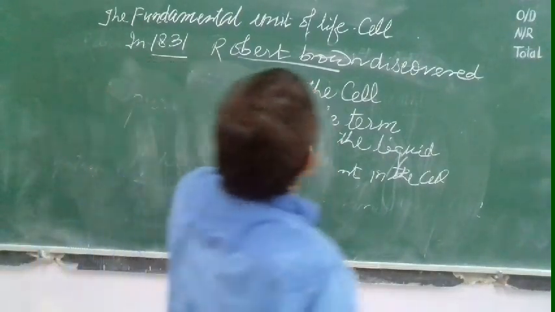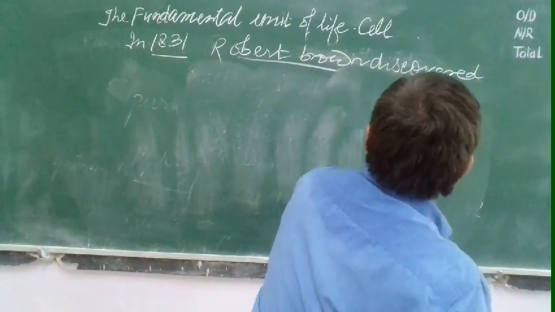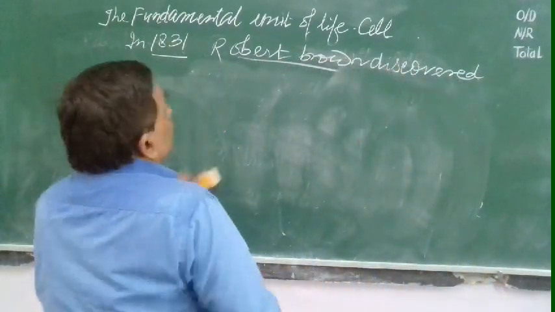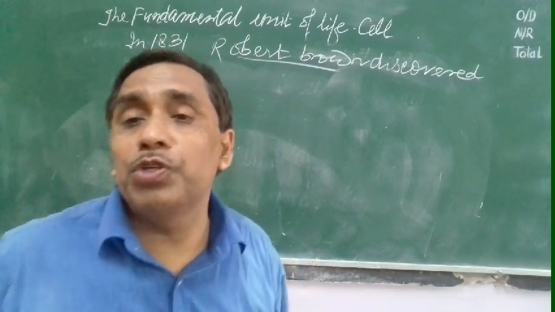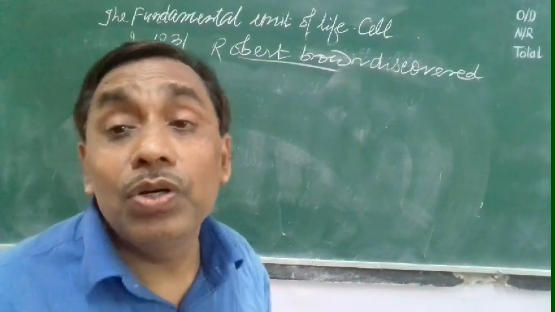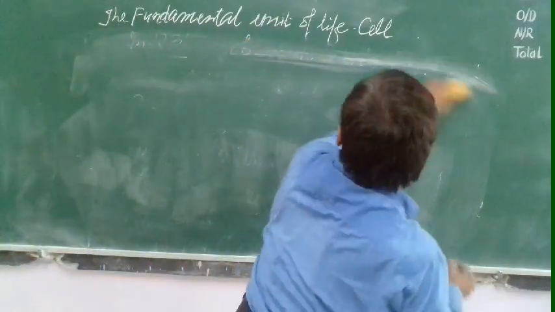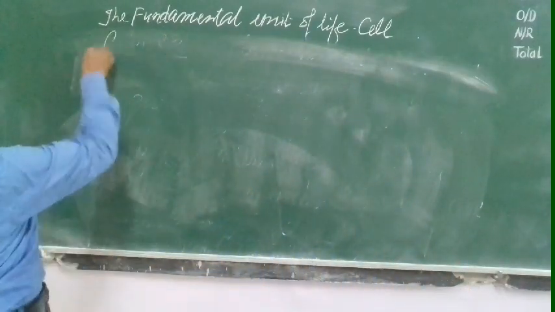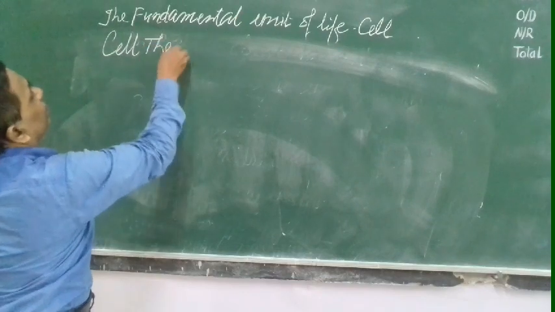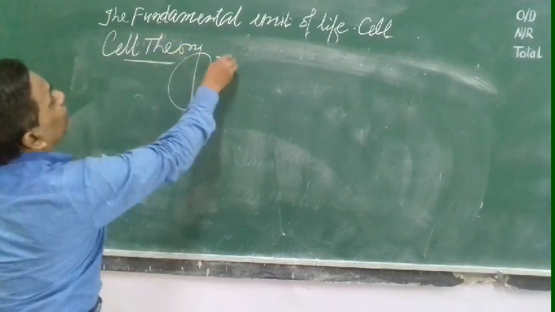Later on, in 1838-39, cell theory was proposed by E.M.J. Schleiden and Theodor Schwann. Cell theory.